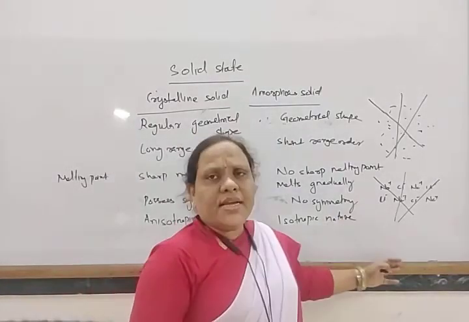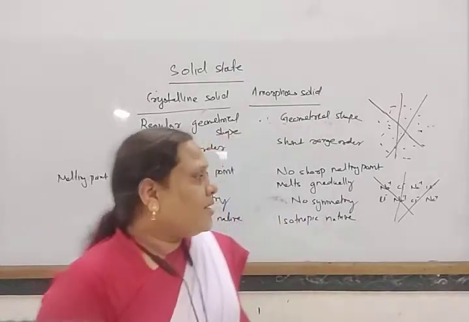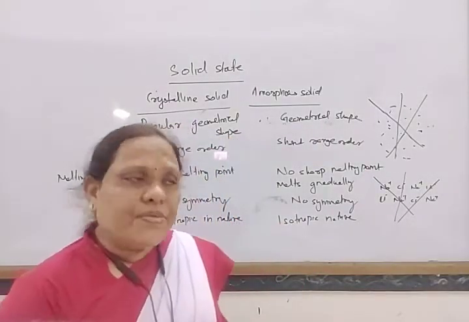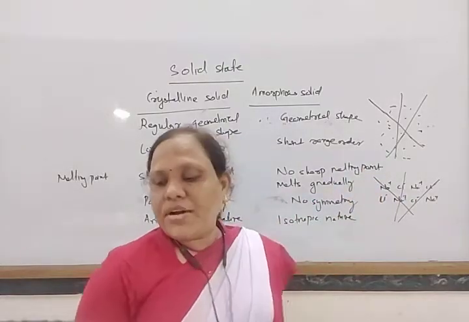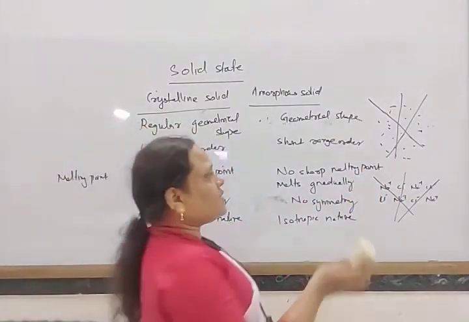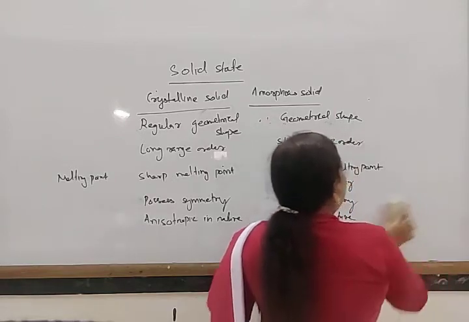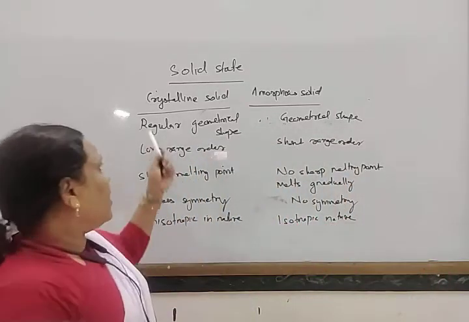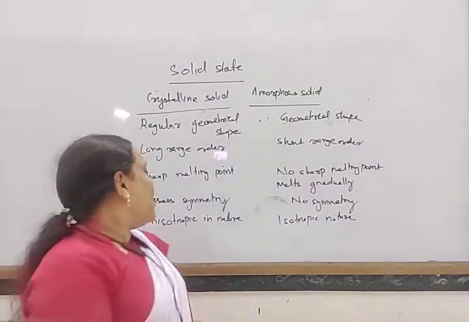So the refractive index and conductance value are different in different directions for crystalline solids, but the same for amorphous solids. Amorphous solids are isotropic and crystalline solids are anisotropic.